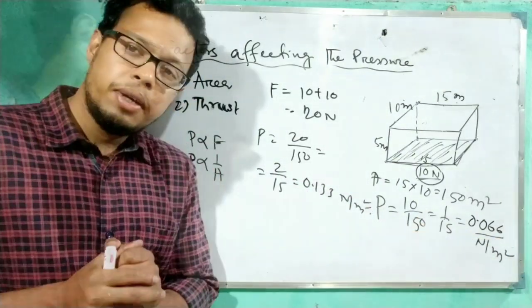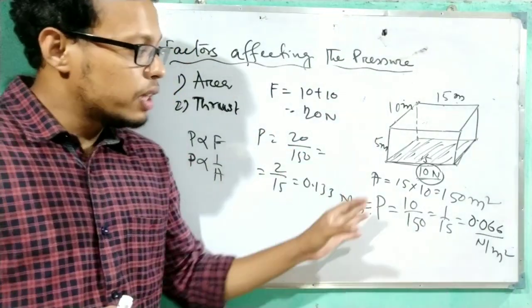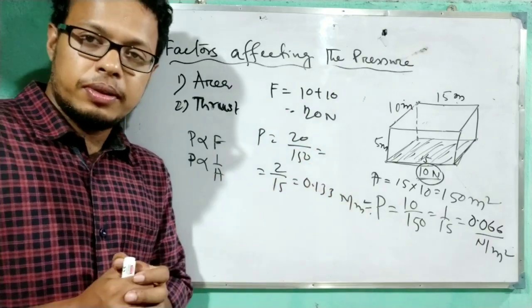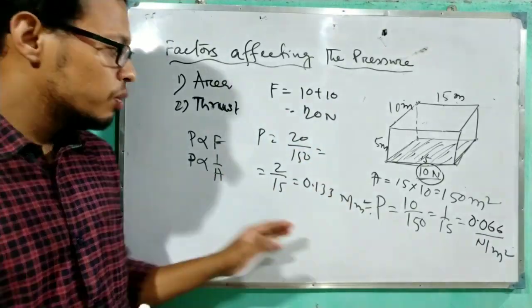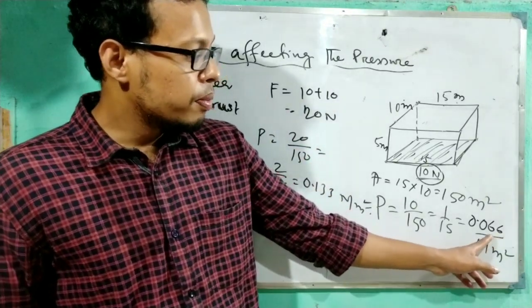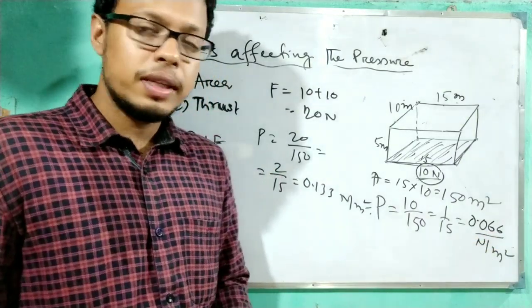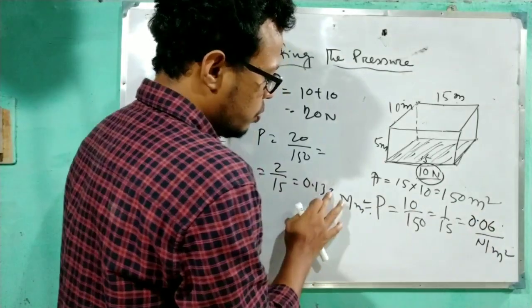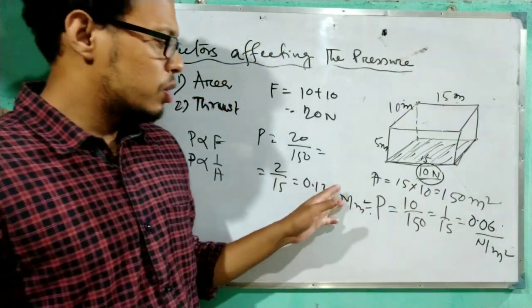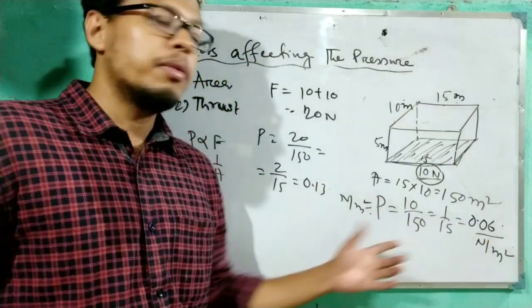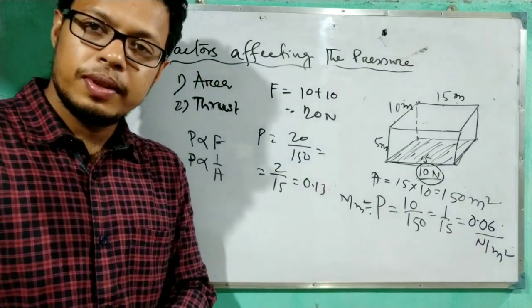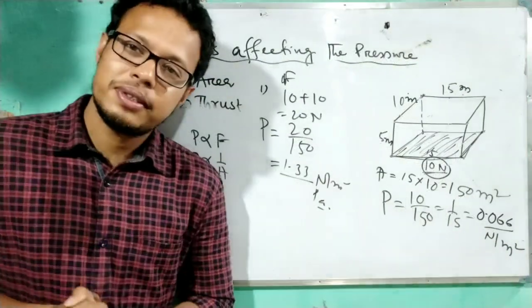Larger the thrust on a given area will give more pressure. Means actually it gets doubled. Why? Because if you multiply 0.066 by 2, actually 7 are there also. If you take 0.6 and 0.13, then 2 will come. Actually it gets doubled. Multiplied by 2, then 0.13 will come. Okay. Clear? Today's class up to this.